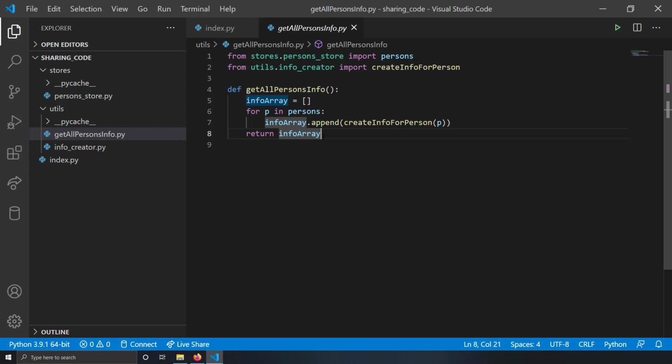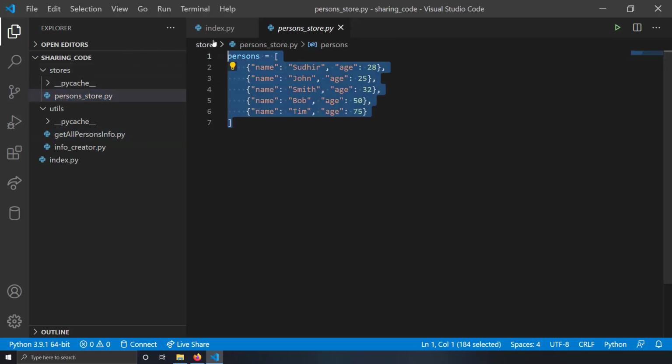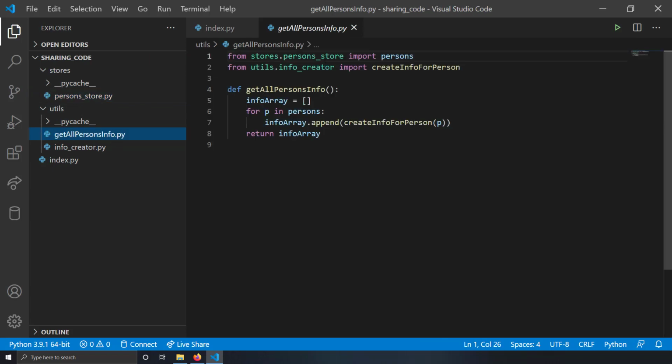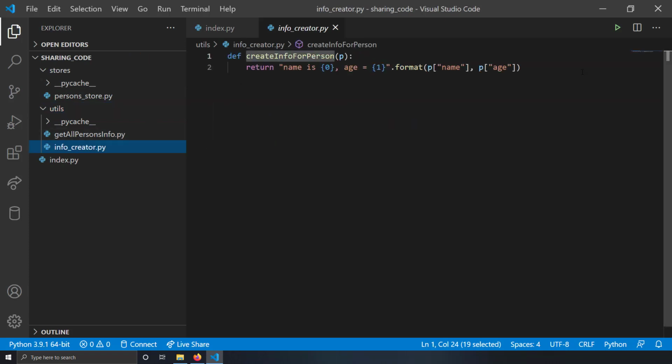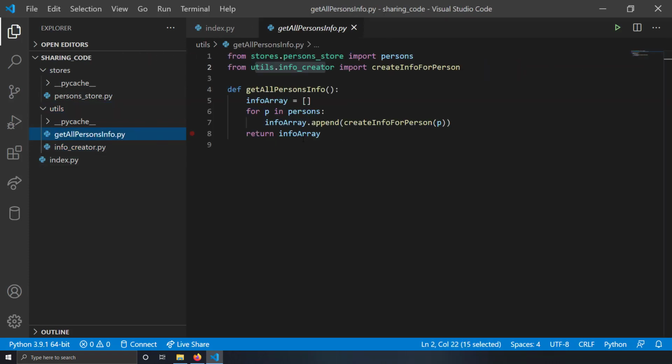I'm splitting it as per my architectural concerns. So what I did was, in order to get all the persons from the store, I have created another file in the folder stores, which is stores.personStore, and I am using this variable inside this get all persons info. And even for formatting the string, I am not writing the business logic here. I am writing it inside utils.InfoCreator, which is utils info creator, and here I am using this function inside the get all persons info.